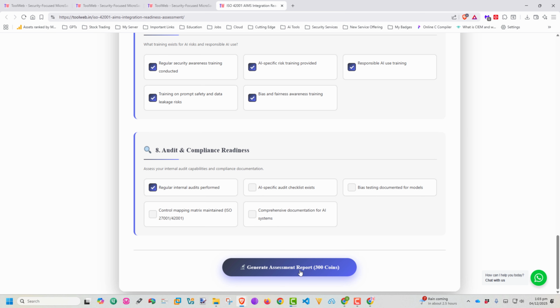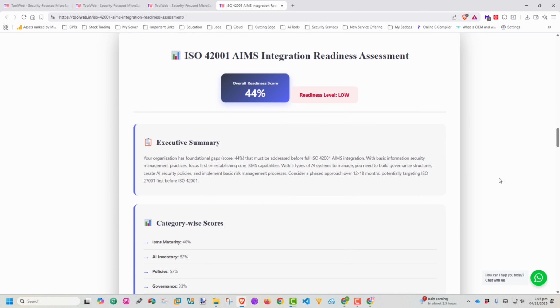And then you can say generate. For example, for this tool also you need 300 coins. In order to execute this one, see, they are saying the overall readiness score is 44%. Your readiness level is very low. It has to be 60 and above, and only then can we deploy AI in your organization.